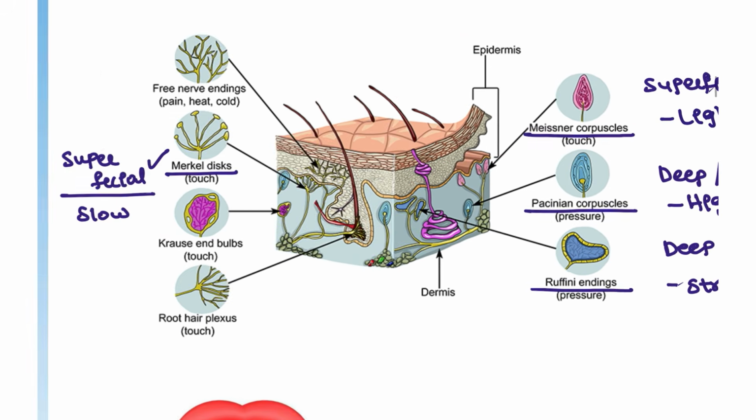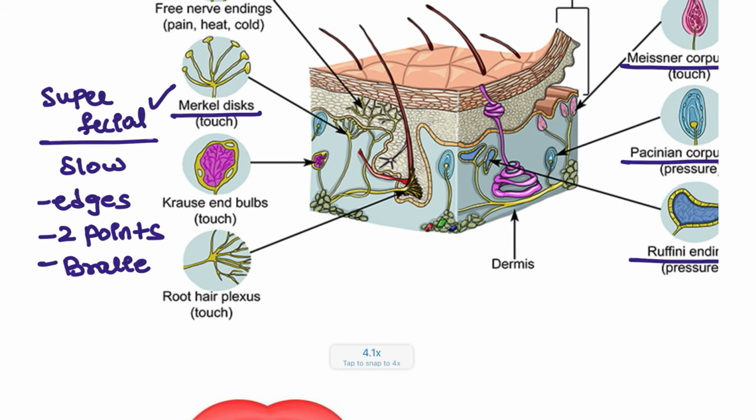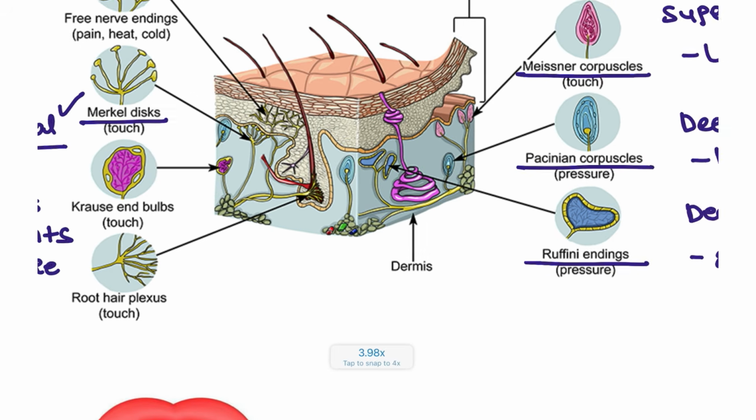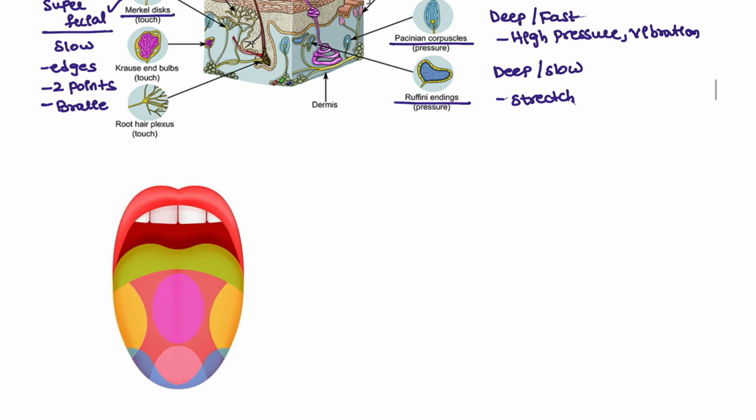This is for the light touch, and Merkel disc is for the edges, two-point discrimination, and also Braille. You might have heard of the Braille lippy that is used for blind people. That is for the Braille. Okay, these are the important skin receptors that are present in the body.